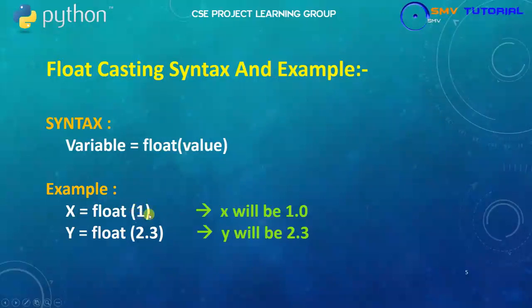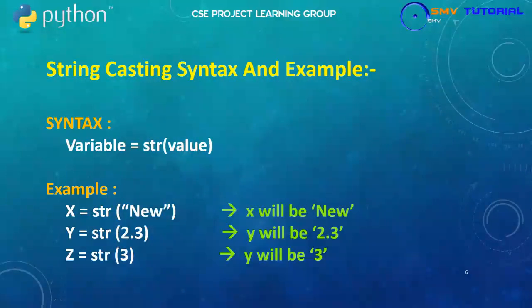This is integer data, but the float casting converts it into the float data type. x will be 1.0. Next one is y is equal to float of 2.3. It is a float value, so it is converted into the same, giving 2.3.